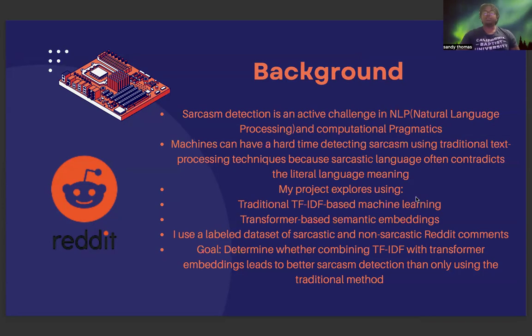My project explores using traditional TF-IDF based machine learning and transformer-based semantic embeddings. I use a labeled data set of sarcastic and non-sarcastic Reddit comments. My goal was to determine whether combining TF-IDF with transformer embeddings leads to better sarcasm detection than only using the traditional methods, which is to preface TF-IDF methods.